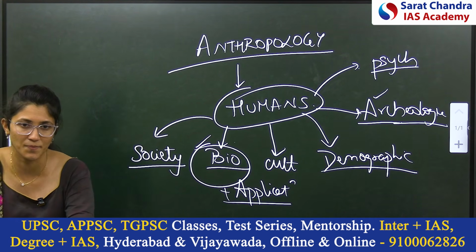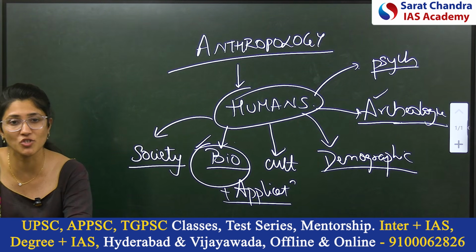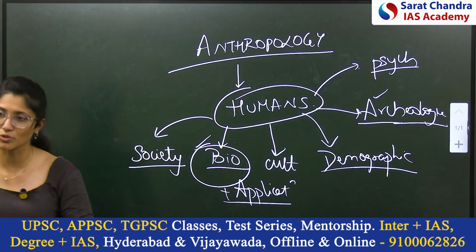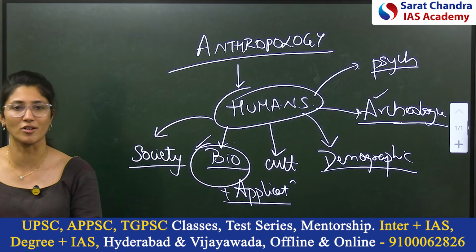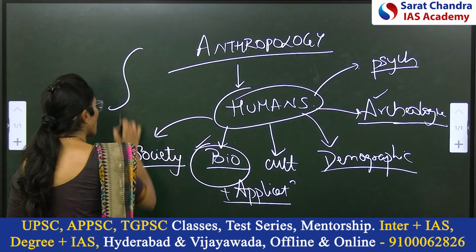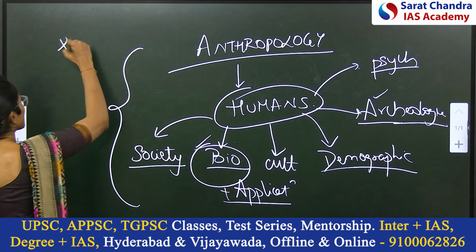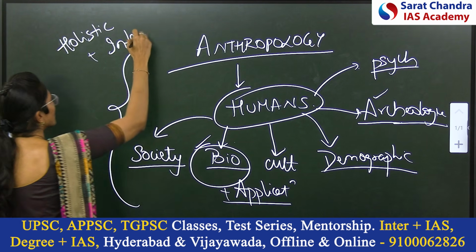Eugenics is a concept that originated in Europe where they wanted to eliminate bad genes by killing people with genetic defects. Why do they do so? What is their thought process? What is influencing their thought process? Psychological aspect. So this is the holistic study of man, holistic and interdisciplinary.